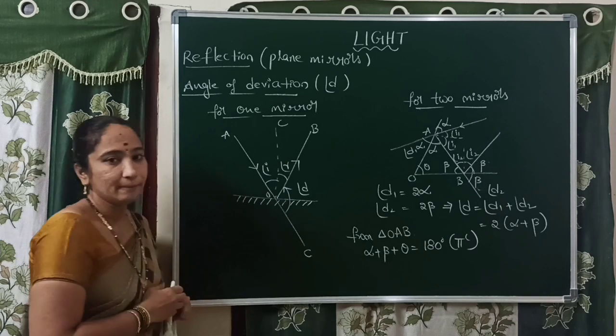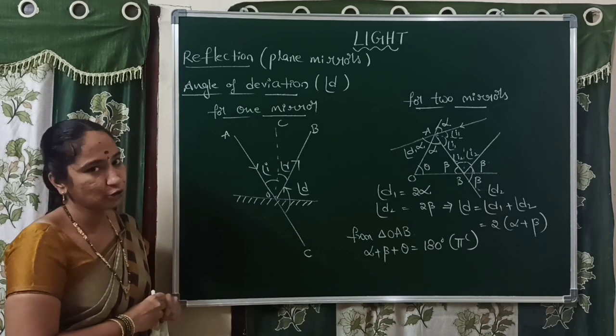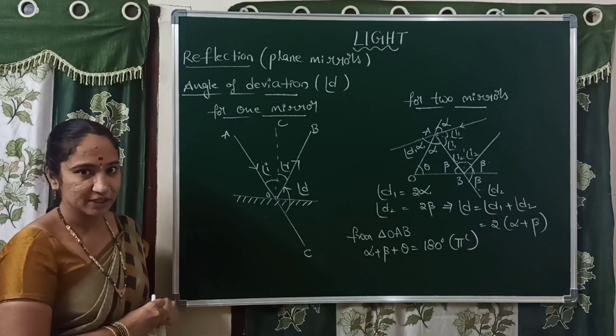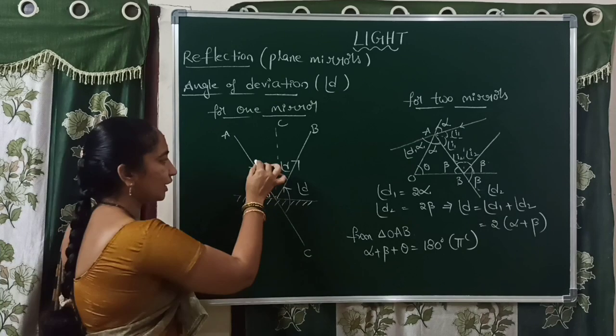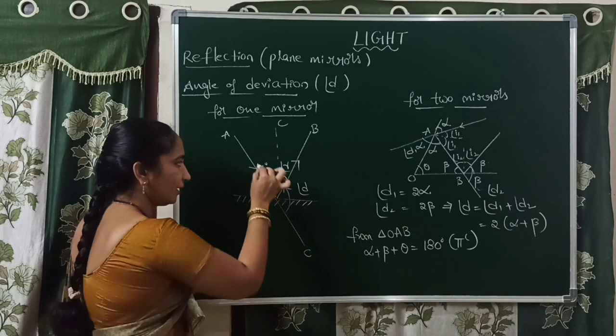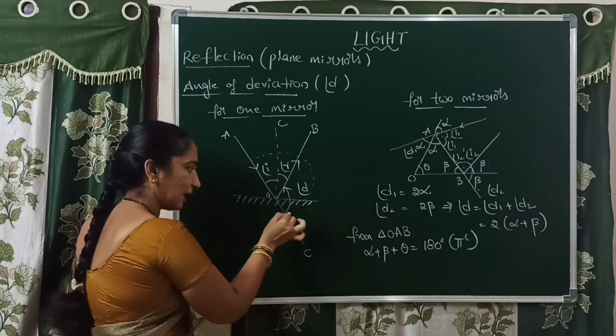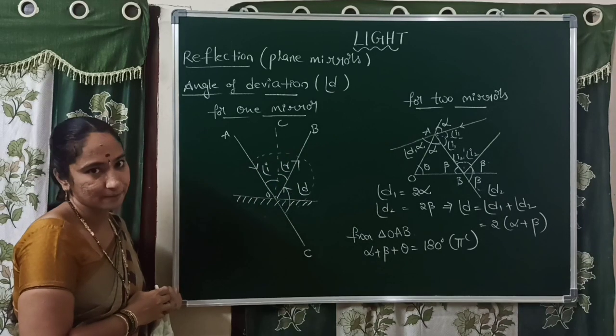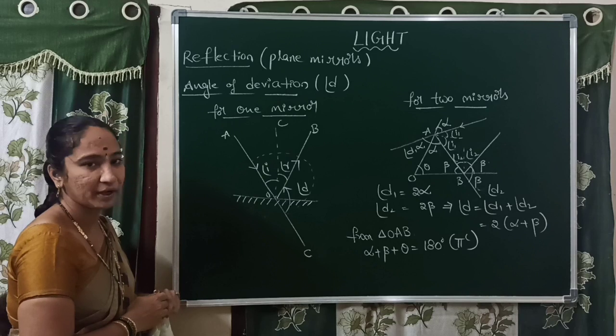With what angle is it deviated? You have to calculate the angle of deviation. Right. So observe the figure carefully. It is a straight line. You know the angle in a straight line is 180 degrees. Right. Very important point here.